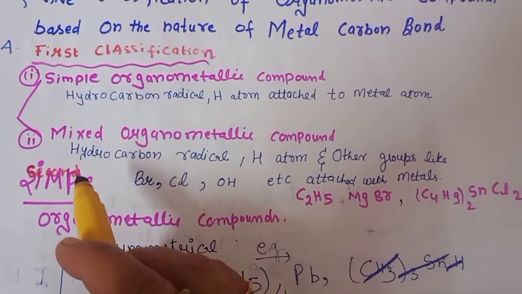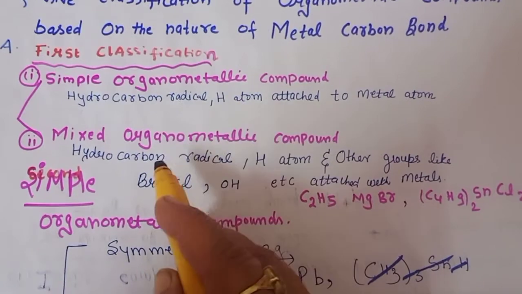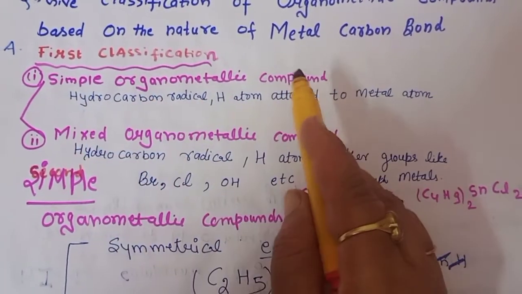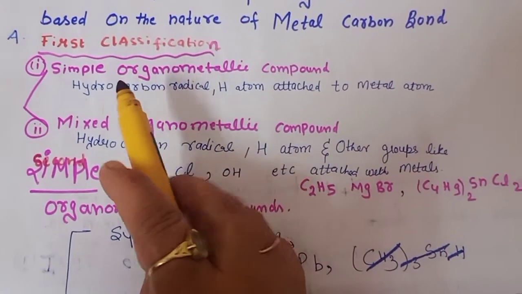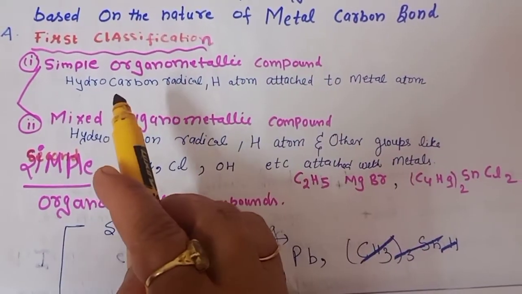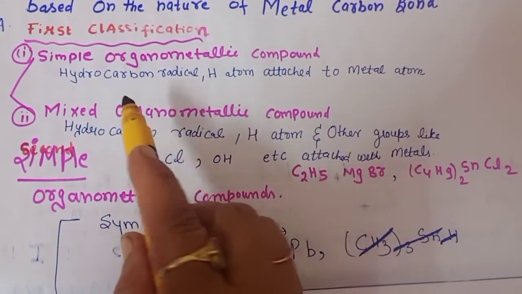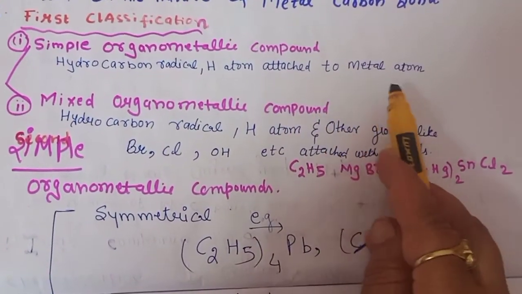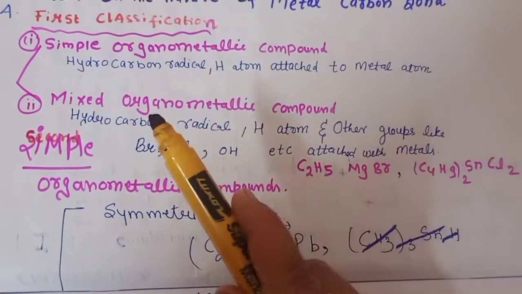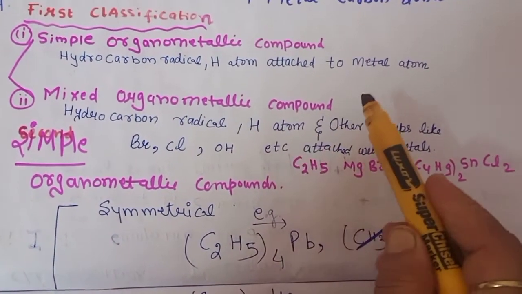We divide organometallic compounds into 2 categories: simple organometallic compounds and mixed organometallic compounds. In a simple organometallic compound, there will be a hydrocarbon radical, meaning any alkyl radical, and a hydrogen atom attached to the metal atom. In a mixed organometallic compound, what will be there?